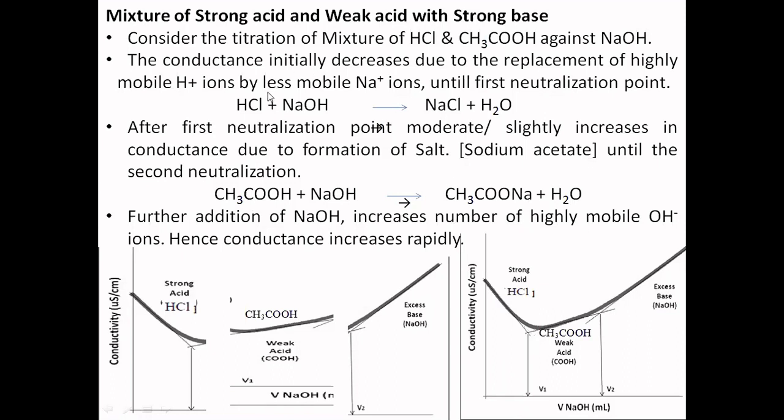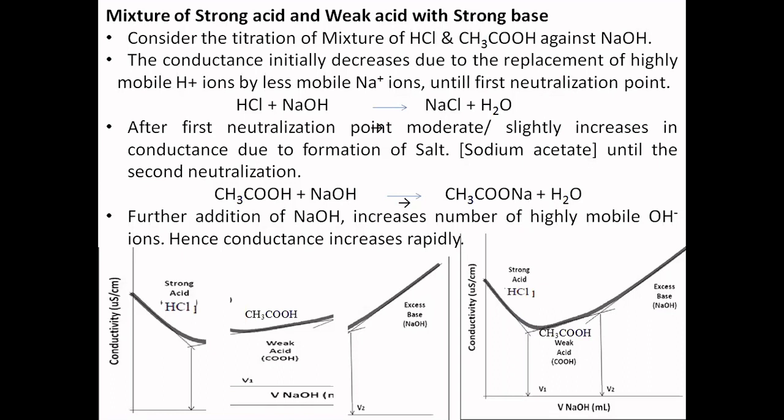Why is it decreasing? The conductance is decreasing due to the replacement of the highly mobile H+ ion with the less mobile Na+ ion. It means you are adding NaOH now. In this NaOH, the OH- ion reacts with the highly mobile H+ ion, and they form water molecules. As a result, what is left is Na+, which is less mobile compared to H+. That is why the conductance initially decreases and it reaches a minimum. You can see here, it reaches a minimum value.